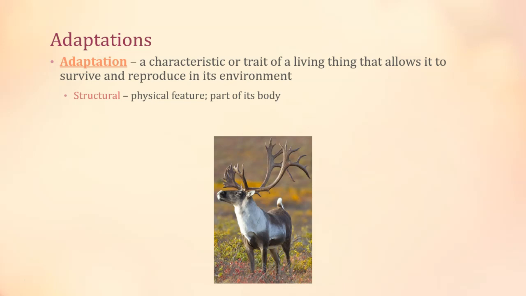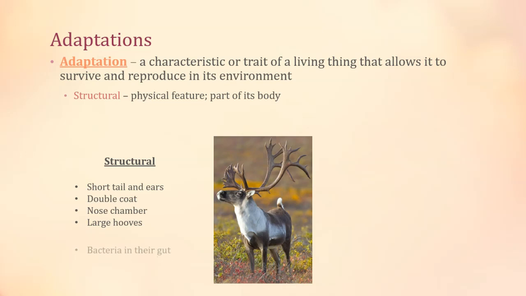For example, here I have a caribou, also known as a reindeer. Caribou live in the very cold tundra, and they have many structural adaptations that help them to survive there, such as short tails and ears to prevent heat loss, a double coat that keeps them warm and dry, a special chamber in their nose to warm the cold air before it enters their lungs, hooves that prevent them from sinking into snow or wet ground and also help them paddle through water, and bacteria in their gut that helps them digest lichen, an organism that grows on rocks and trees, which may be the only thing available to eat.